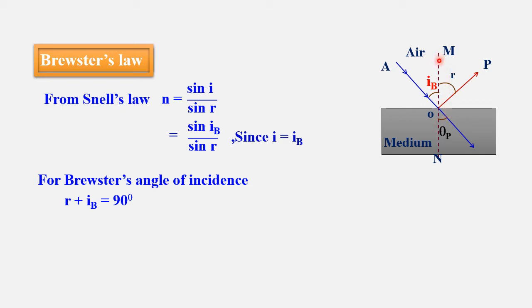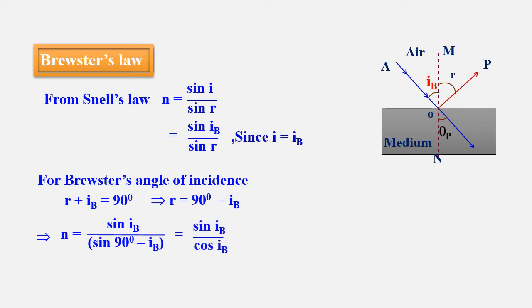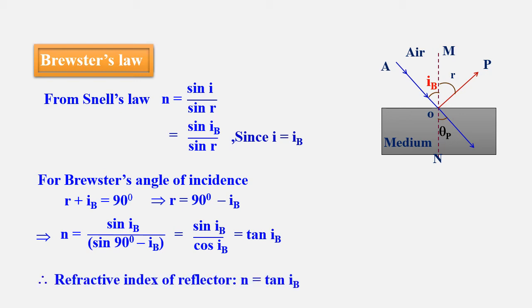For a total straight line the angle is 180, and since this angle is 90, the remaining two angles make 90 degrees. So r is equal to 90 degrees minus i_B. So n can be written as sin i_B divided by sin of 90 minus i_B. This gives sin i_B divided by cos i_B, which gives tan i_B. So the refractive index of the reflector n is equal to tan i_B. This is Brewster's law: the refractive index of the reflector is equal to the tangent of the polarizing angle.